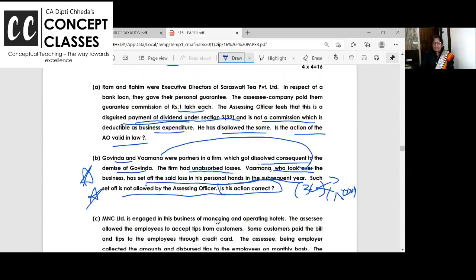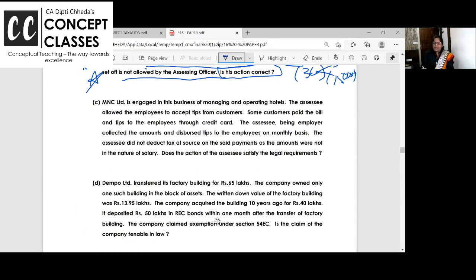We did this tip one yesterday also. Just read the question and you will get it. MNC engaged in business of managing hotels. SSC allowed the employees to accept tips from customers. Some customers paid the bill to employees through credit card. SSC being employer collected amount and distributed tips. You know, they get service charge.